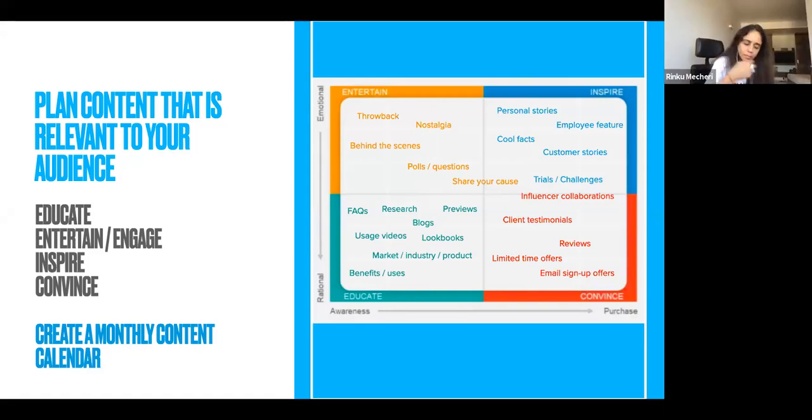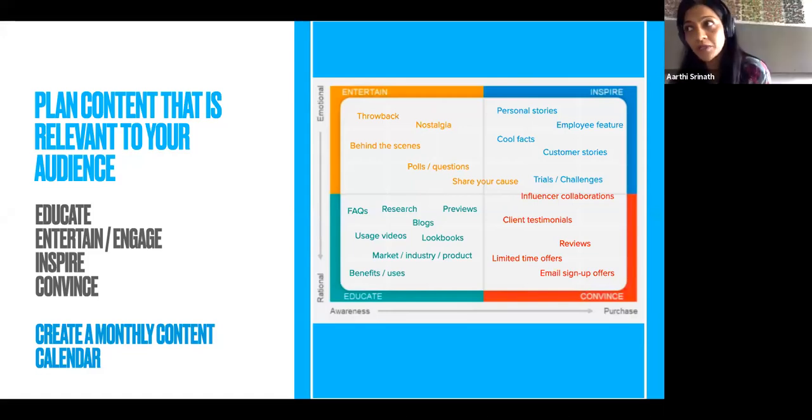So if you see the goals here, you have an awareness goal and you have a purchase goal, which is the same as awareness and lead generation. So plan your content based on what you want to get out of that month's marketing effort, right? Do not make a 1-year digital marketing calendar. Things change in the digital media every week. Plan a monthly content calendar, which does justice to all of these types of content, right?